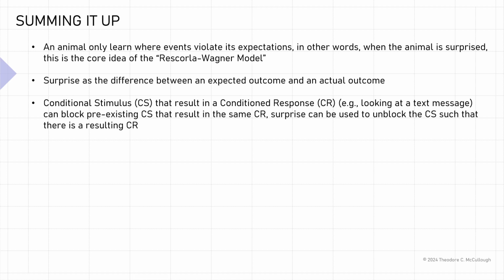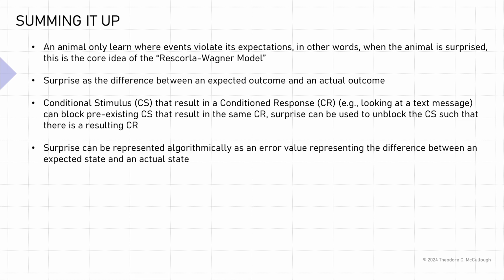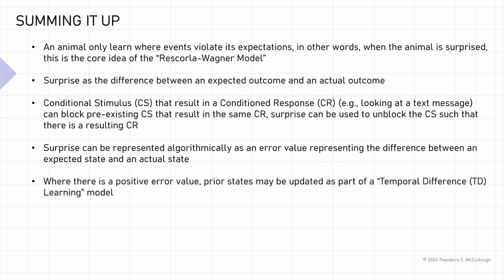And surprise can be used to unblock the conditional stimulus such that there is a resulting conditioned response. Surprise can be represented algorithmically as an error value representing the difference between an expected state and an actual state. Where there is a positive error value, prior states may be updated as part of a temporal difference learning model.